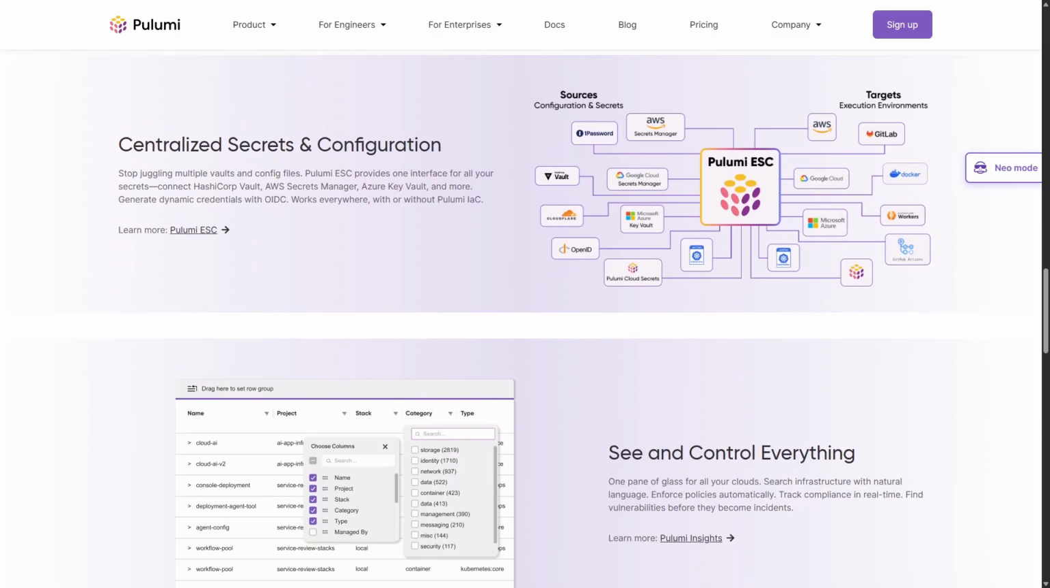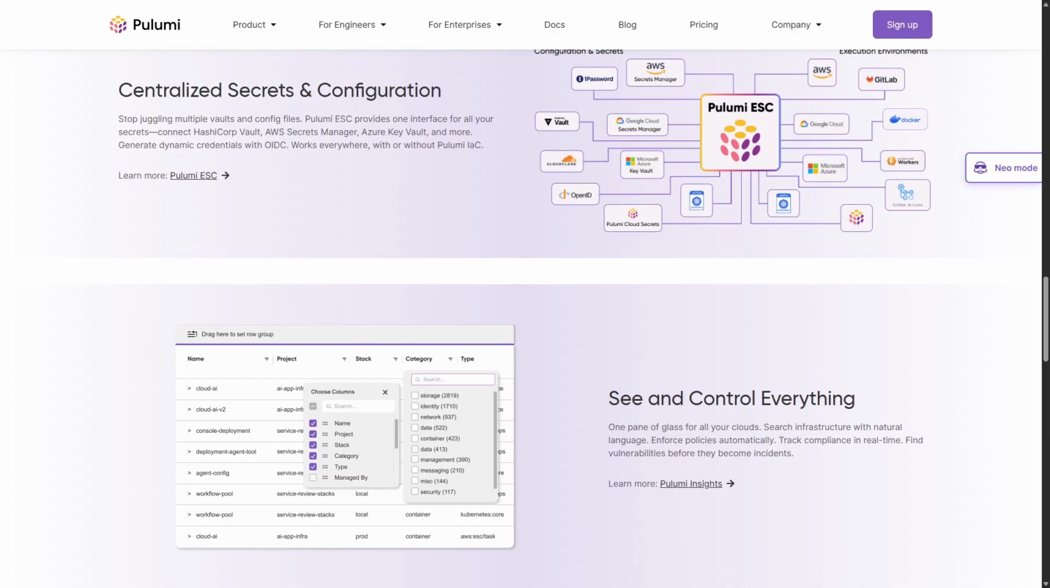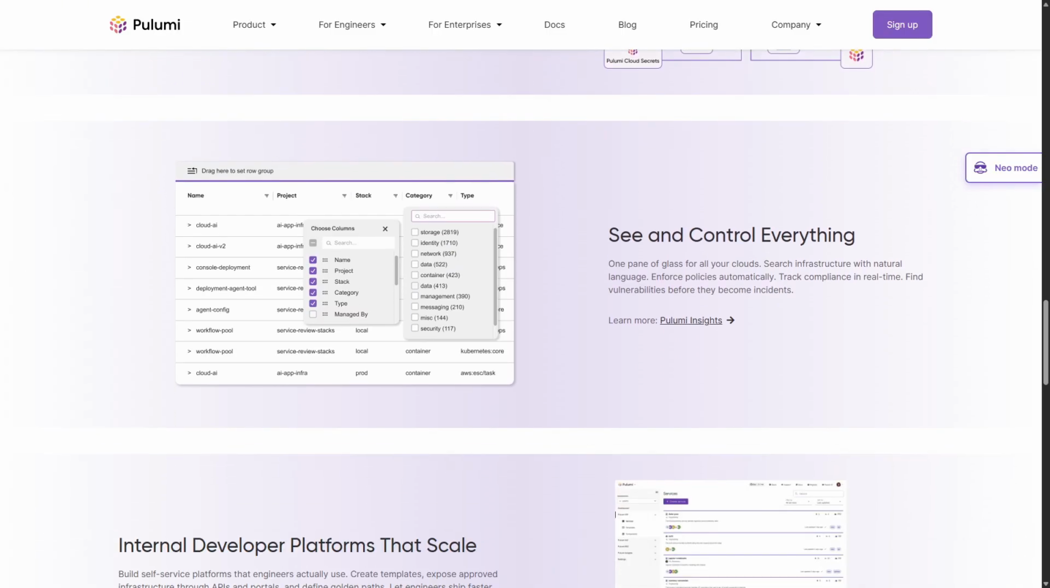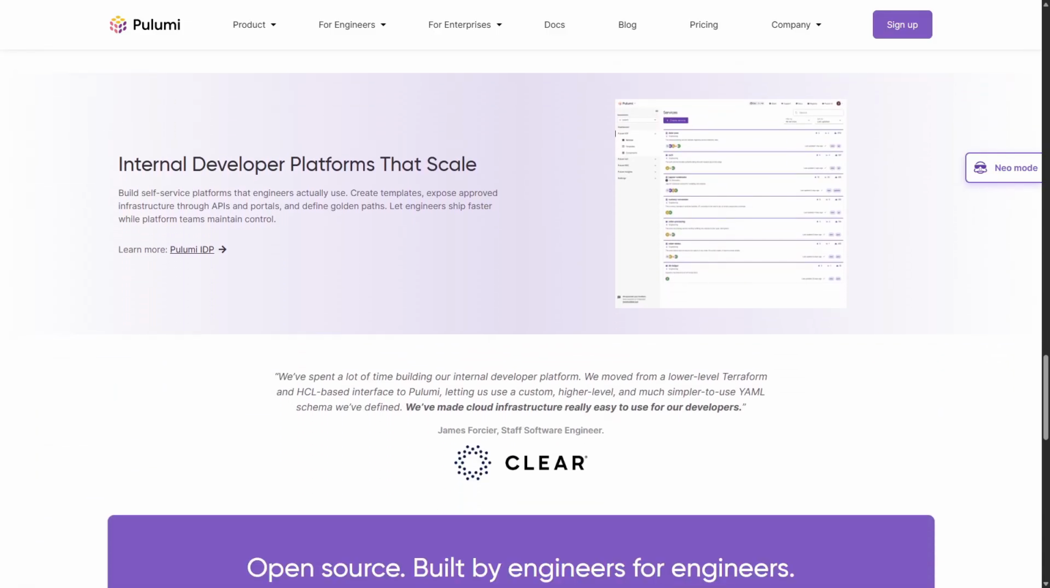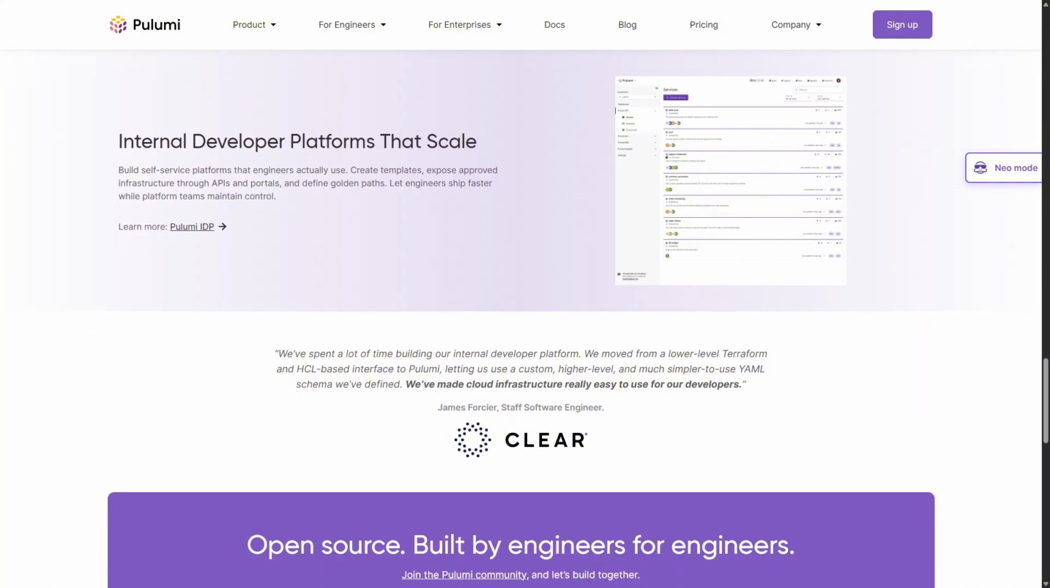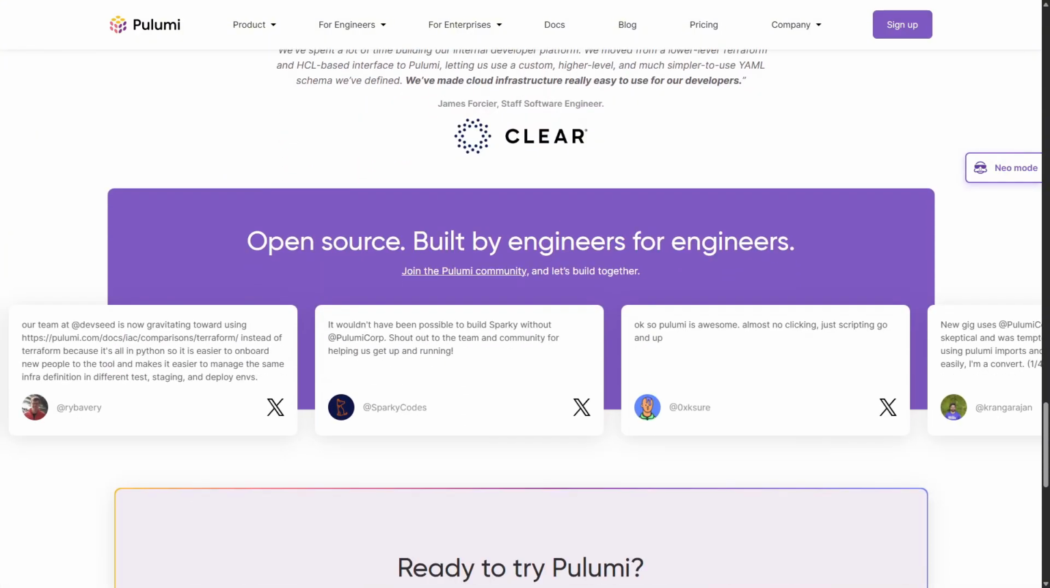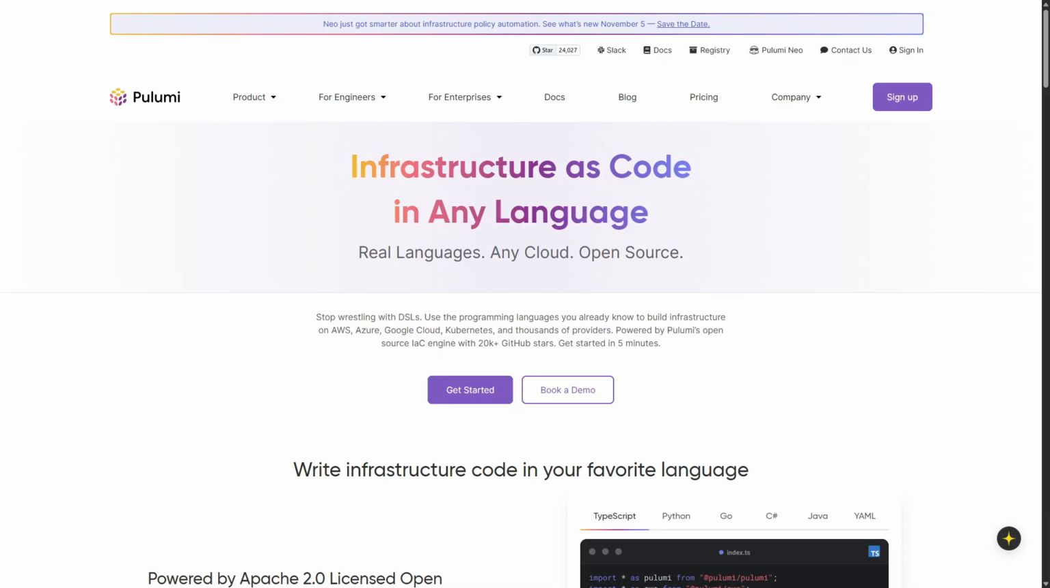Pulumi integrates well with modern CI/CD pipelines and is great for smaller, developer-driven teams that already use these languages. However, its ecosystem is smaller, and it requires more engineering discipline to manage code complexity effectively.